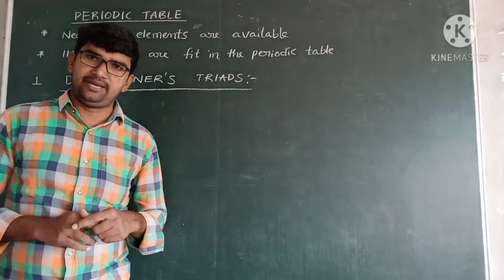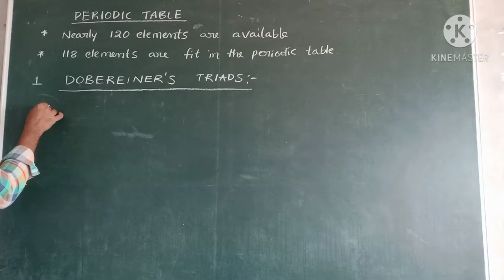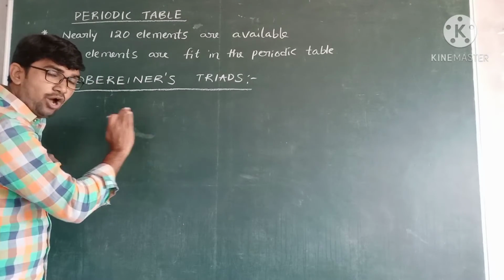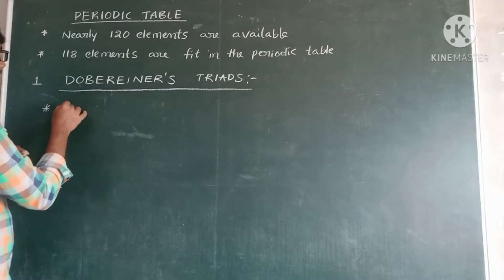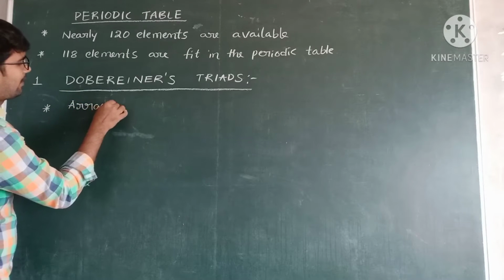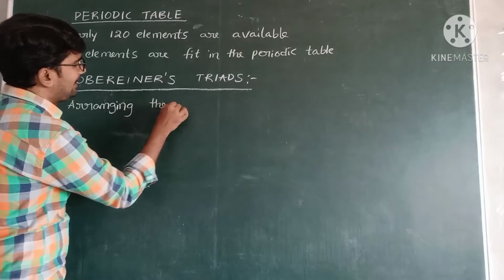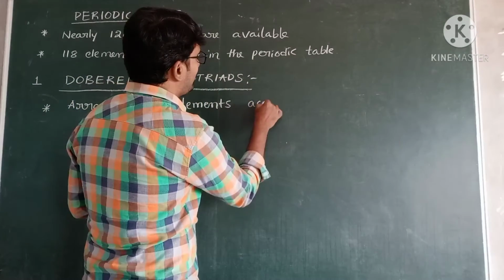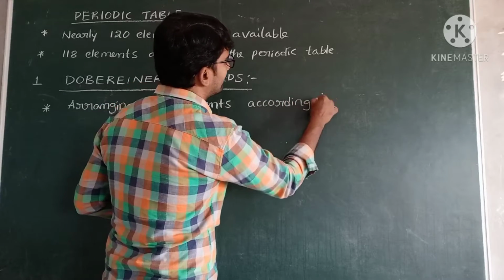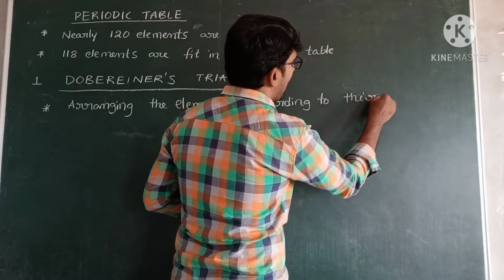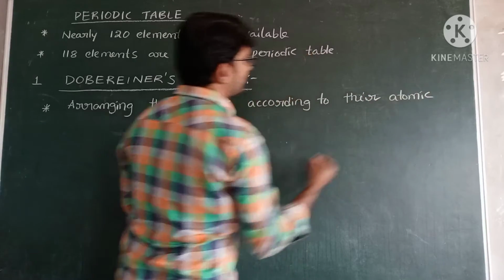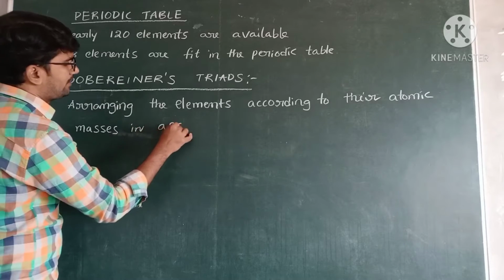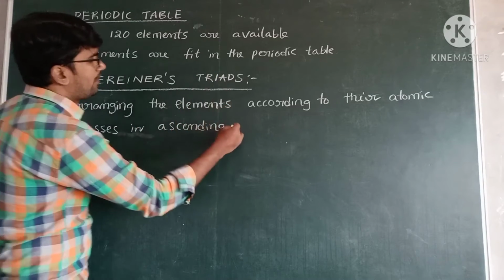Simply, the first point for Döbereiner triads: Döbereiner arranged the elements according to their atomic masses in ascending order.